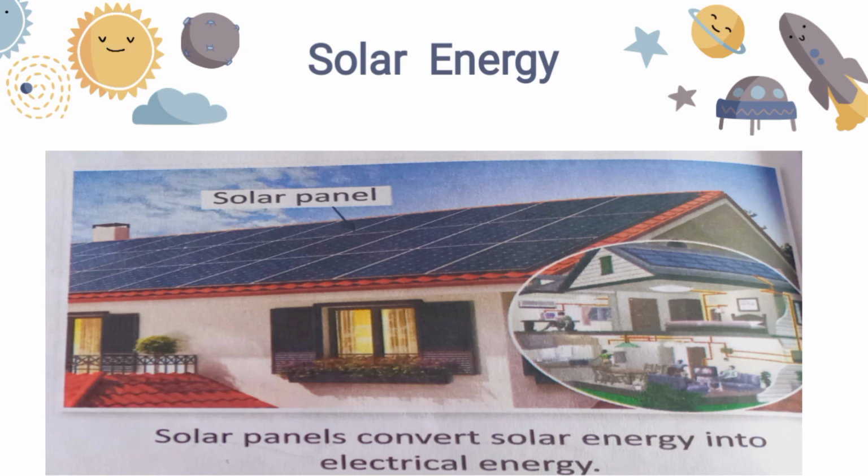Now, next, solar energy. The energy that we get from the sun is called solar energy. Solar cells convert the light energy of the sun into electrical energy. As you can see in this picture, solar panels are converting the solar energy into electrical energy for our use at our home. We also have some solar powered equipment such as solar watches, calculators, cookers, which are using solar cells for getting the electrical energy.